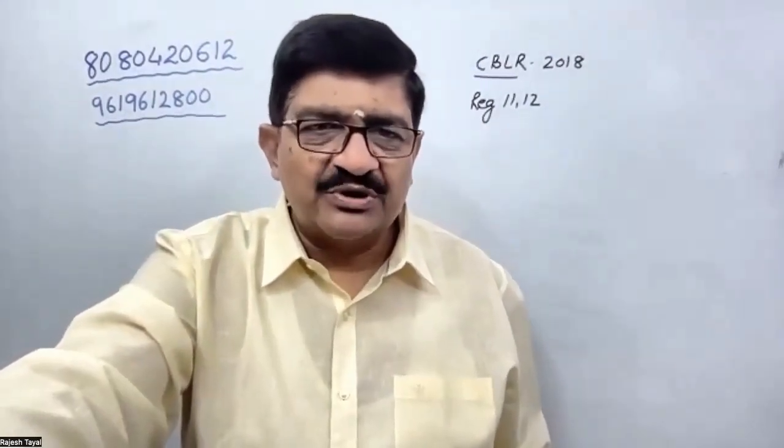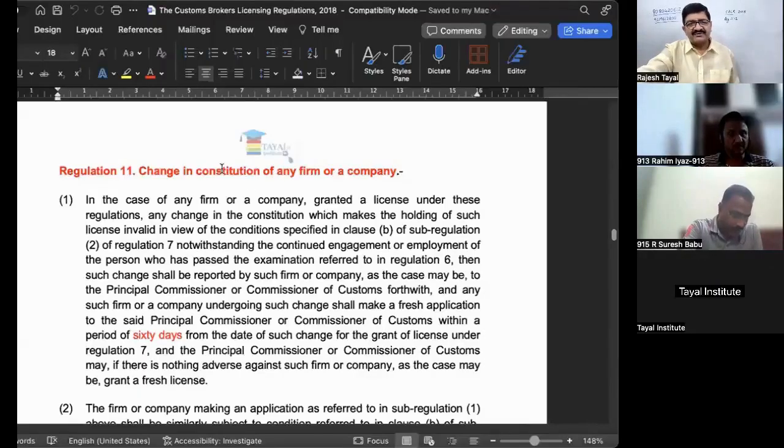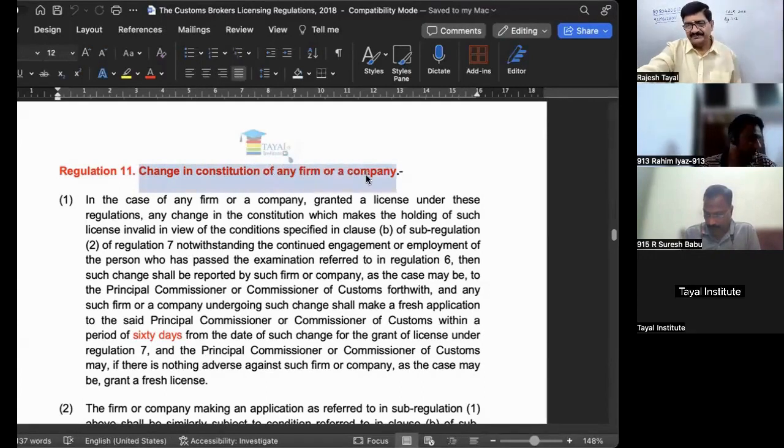So this I'll explain through this title itself. Now see the title. This is a change in the constitution of any firm or a company. So where does it apply? Regulation number 11. Only if the licensee is a partnership firm or it is a company, only then regulation number 11 applies, otherwise not.